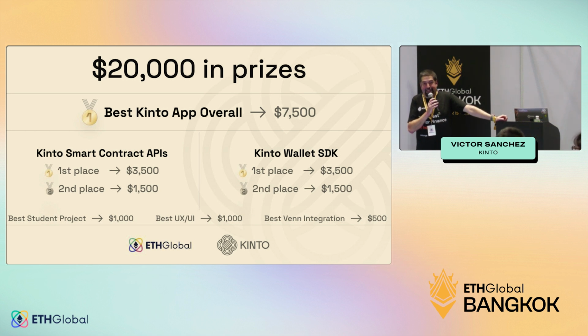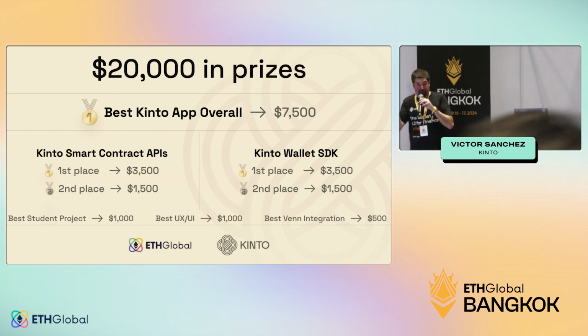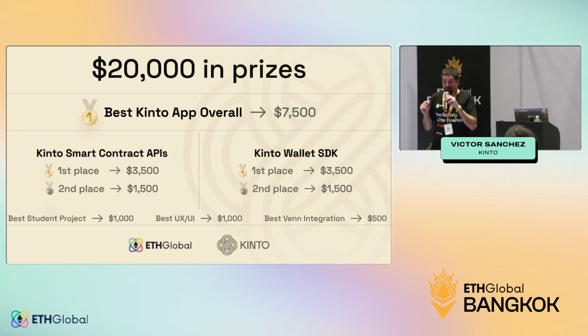We are going to be choosing our best Kinto app overall and give it a prize of $7,500. And then we're going to open two tracks, the Smart Contract API track and the Kinto Wallet SDK track. First and second place get $3,500 and $1,500 in both of those categories. Finally, if you are a student, please make sure to let me know directly on your application when you submit it at the end of the hackathon on Saturday night. Make sure as well to take care of your UX and UI, because there is a special prize for UX and UI as well.